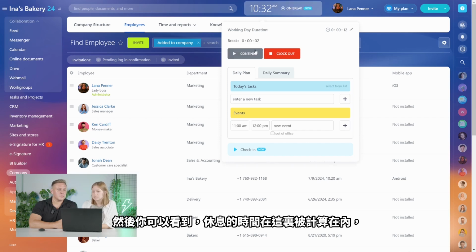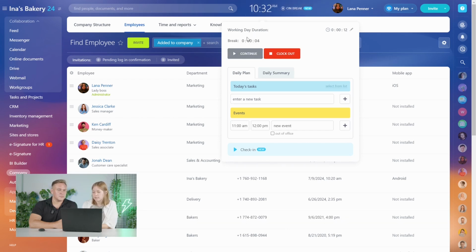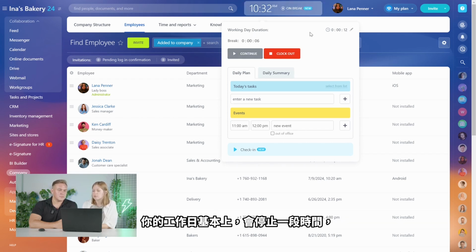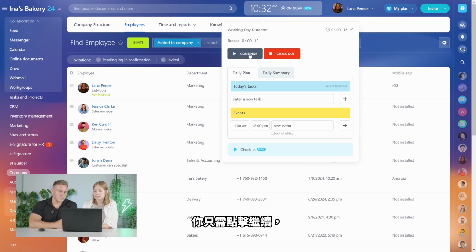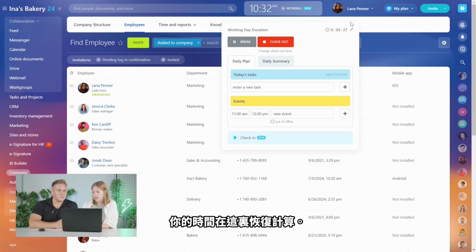And then you can see the time for break is just going to be counted here, right? So this is the time, and your workday basically stops for some time. For the time of the break, then when you go back, you just click continue, right? And your time reinstates here. So then if you are going to the lunch break as well, you can just click this button. But when you end your day, you just click clock out.